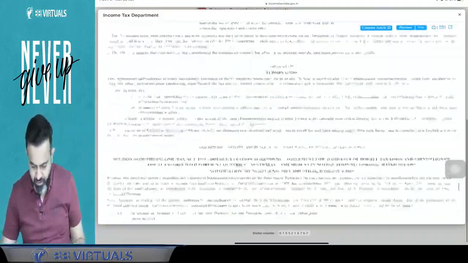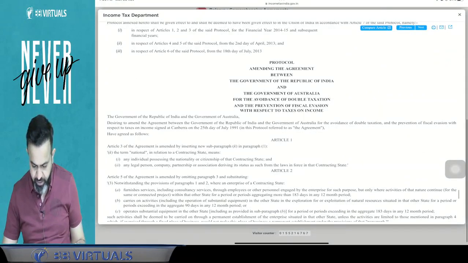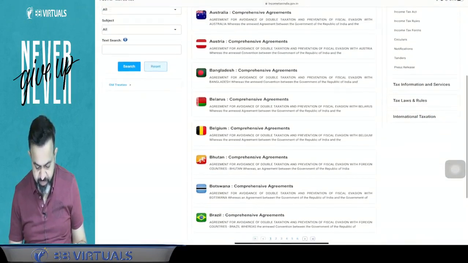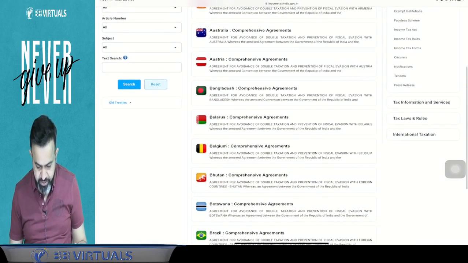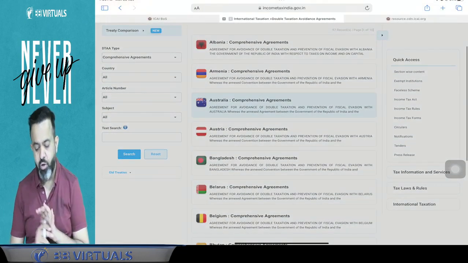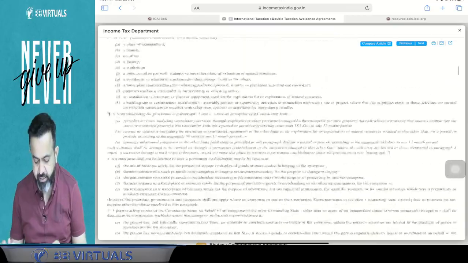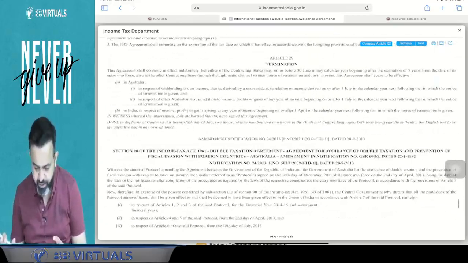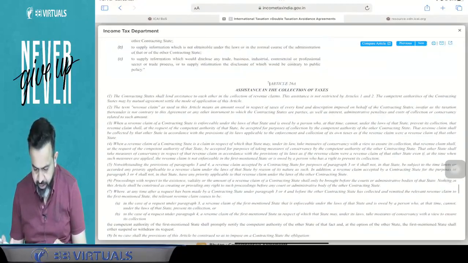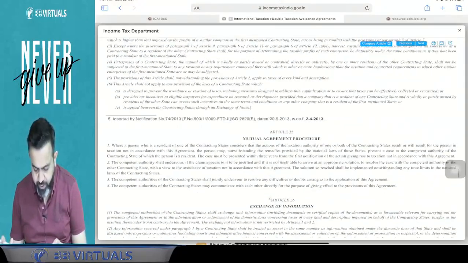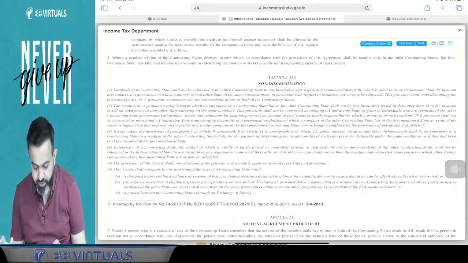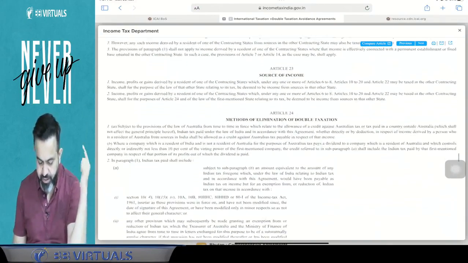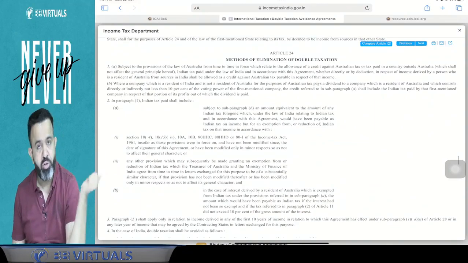So here, I am showing you one comprehensive agreement, the one between India and Australia. In the comprehensive agreement with Australia, if we see, there is an article number 24, and mostly DTAA has article number 24, which is basically related to non-discrimination. Here it is article 24A, because article 24 here is a different article, that is, method of elimination of double taxation.